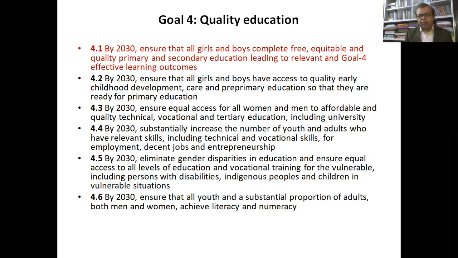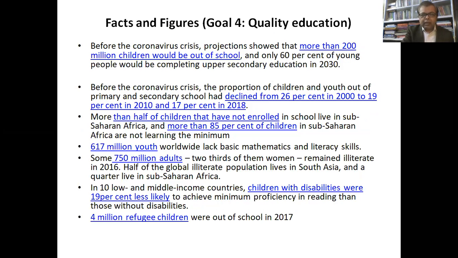It's very unfortunate that despite the presence of the no poverty goals or no hunger goals or quality education goals in the MDGs, we are still far away from those goals, and these goals are finding important places in the SDGs. So there are specific facts and figures.